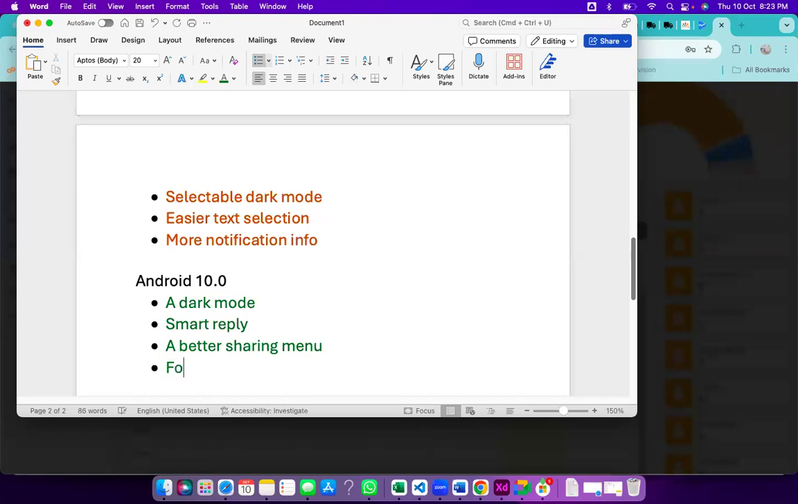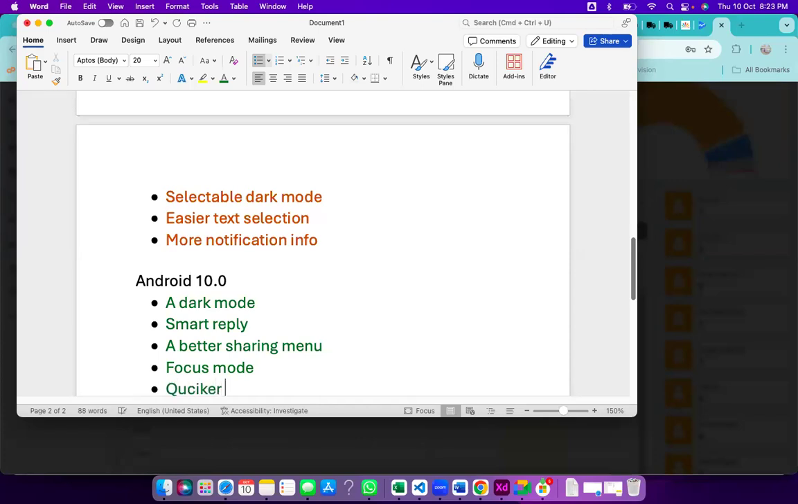Next is the focus mode. This focus mode is an advanced version of the digital well-being in the previous versions. There it gave only the numerics, but here it will show a graphical representation of that.